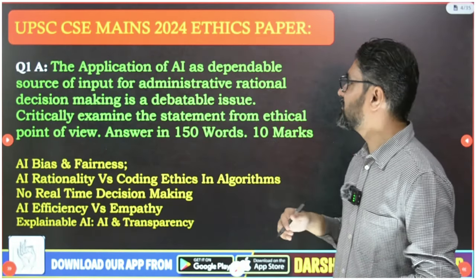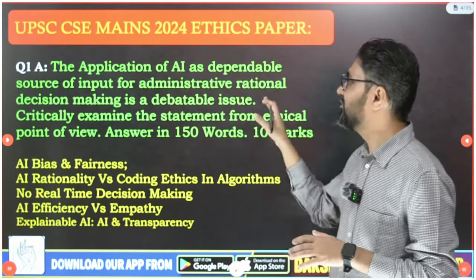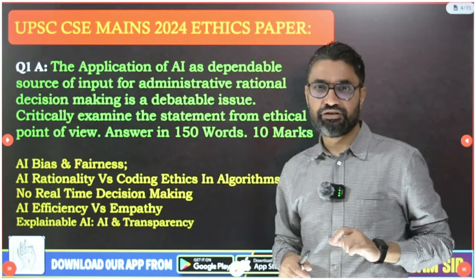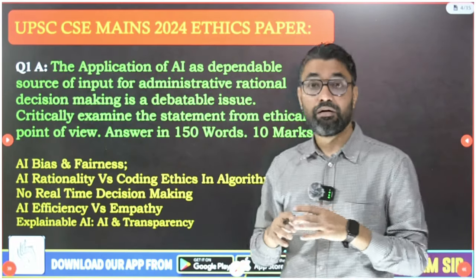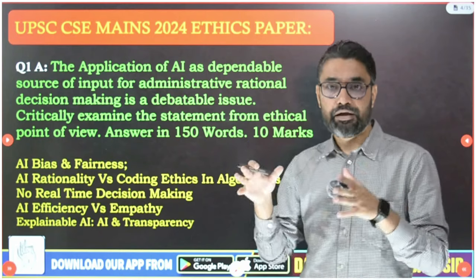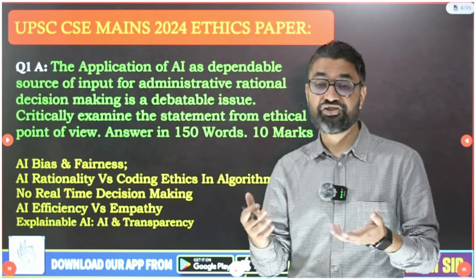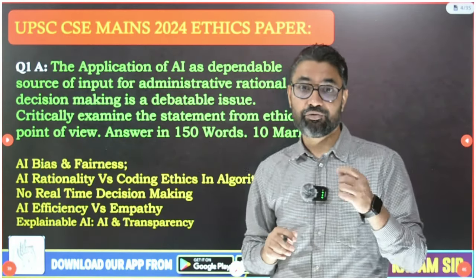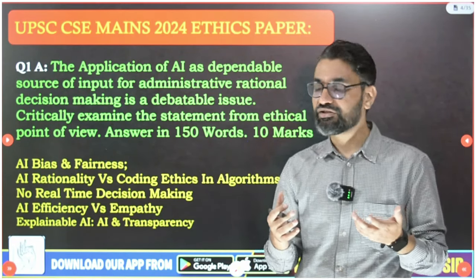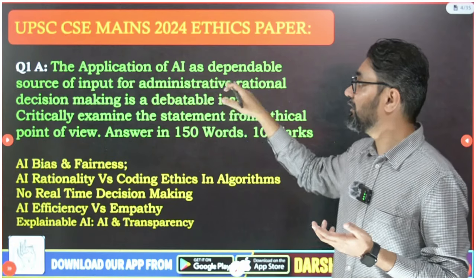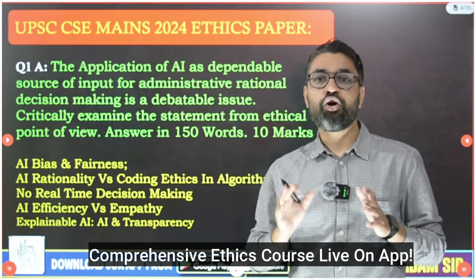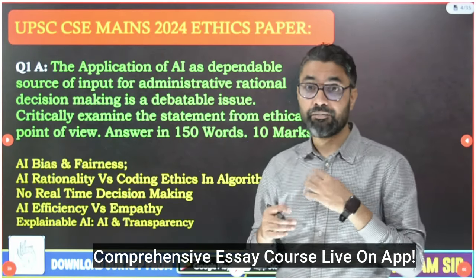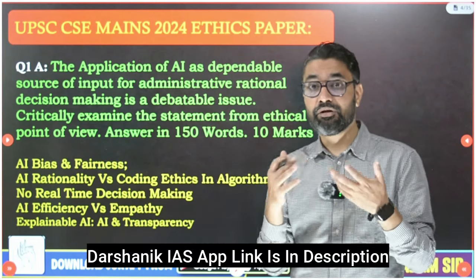So application of AI as a dependable source of input for administrative rational decision making is a debatable issue. First, guys, you should introduce your question by saying how in governance we are largely using AI everywhere, in decision making, etc. Then the question says critically examine, so whenever the question is a critical examination you have to write from both sides: whether using AI will be a good option or not, will it be useful or not. Obviously you have to support the use of AI, because AI is going to make much higher level decision making possible for us.